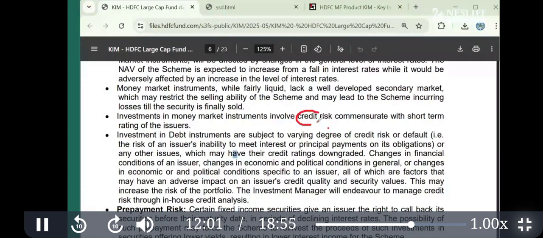Then there is credit rating risk. These are the keywords; the rest is filler. Credit rating risk, credit risk, liquidity risk, interest rate risk. These are the four risks in the debt products.